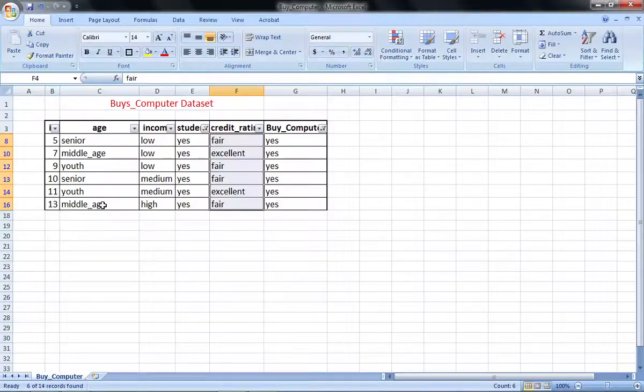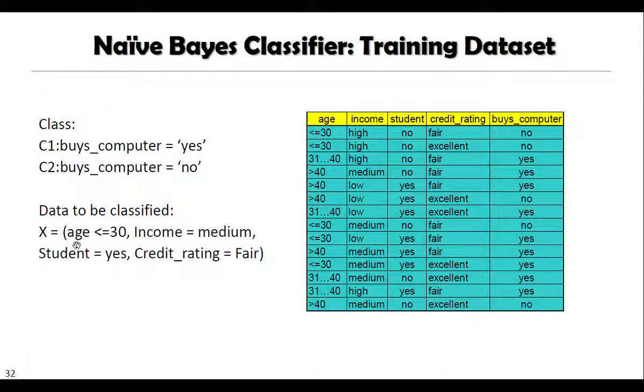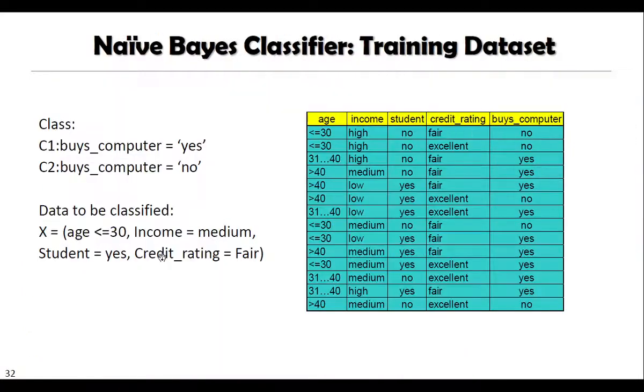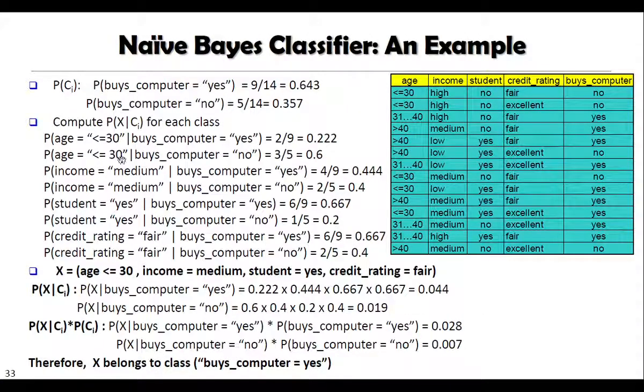Like this, for age less than 30, what is the probability that buys computer is equal to yes? And for age less than 30, what is the probability that buys computer is equal to no? That's what we have done here. Similarly, we have found the probability for income is equal to medium, buys computer is equal to yes, buys computer is equal to no, and so on. These are the different probabilities.